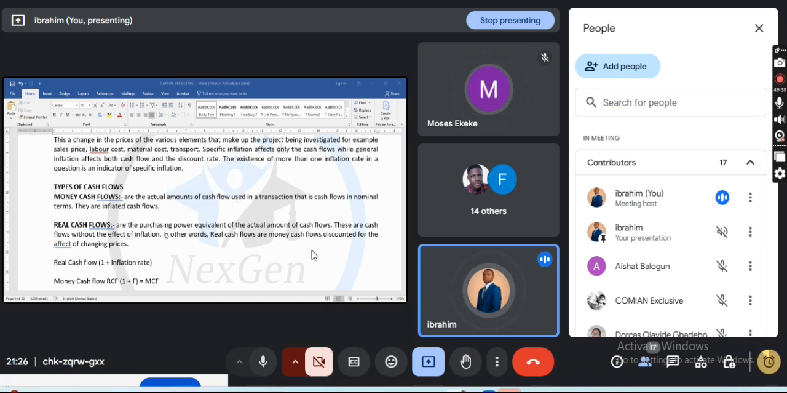Now, types of cash flows, class. Another area you need to pay attention to is the cash flows, right, class? There is money cash flows. The money cash flows are actually the amount of cash flow used in a transaction. That is cash flow in nominal terms. They are inflated cash flows.